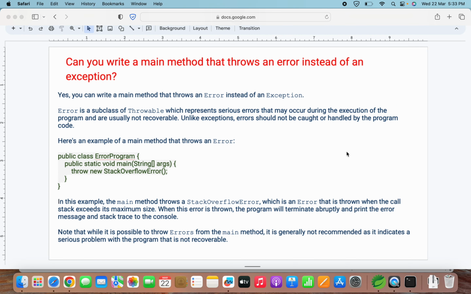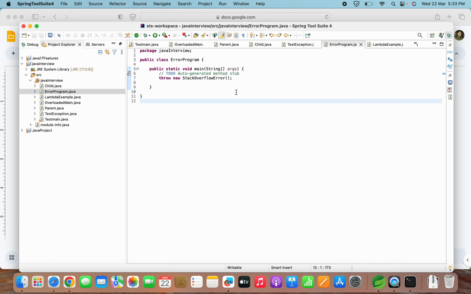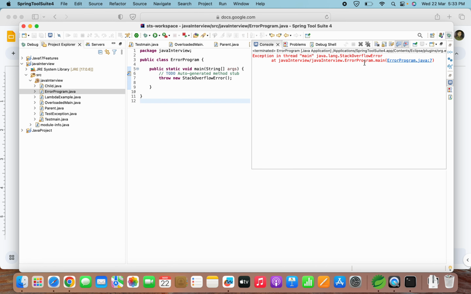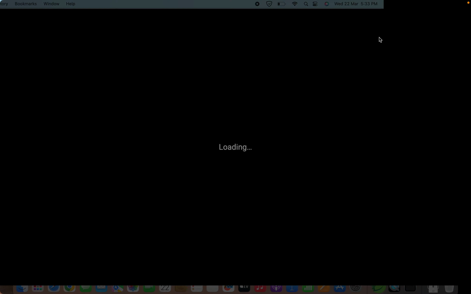Okay, so this example I have also written here, this one. Simply if you try running it, it will give this error, the StackOverflowError, which is the name of the error present in the java.lang package, that occurred in line number 7 because we are explicitly creating that error and throwing it. I hope this is clear. Let's move back to the slides.